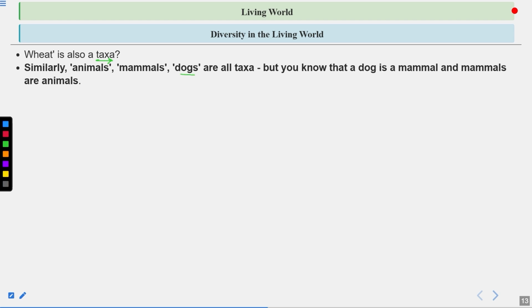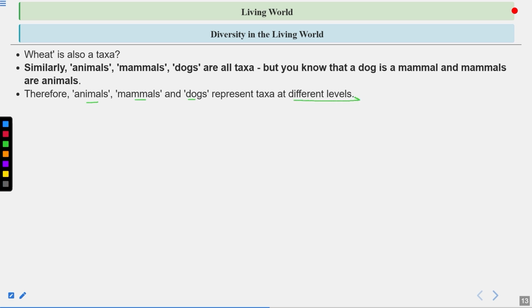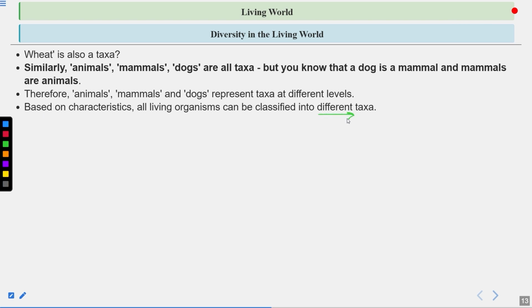Similarly, animals, mammals and dogs are all taxa. But you know that dog is a mammal and mammals are animals. So animals, mammals, dogs are all taxa, but the levels are different. Dog is at a lower level, mammals are at a higher level, and animals are at the highest level, or the rank is highest, although all of these are taxa. Therefore, animals, mammals and dogs represent taxa at different levels, meaning there is a hierarchy here. Based on characteristics, all living organisms can be classified into different taxa.